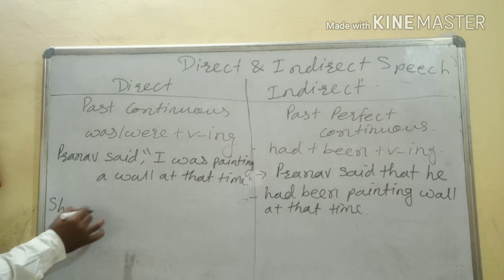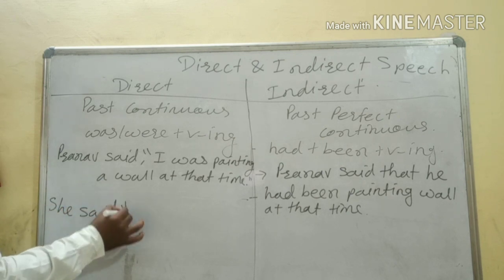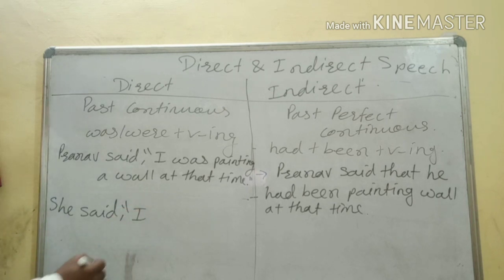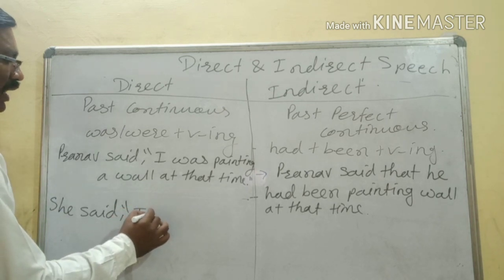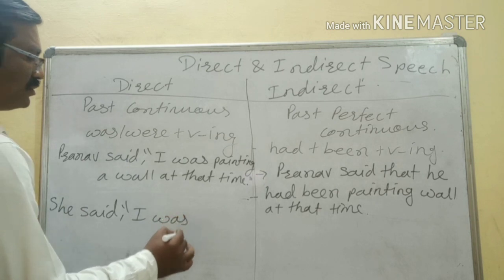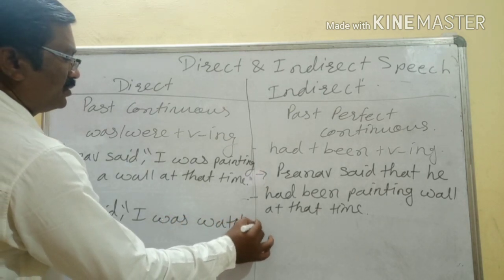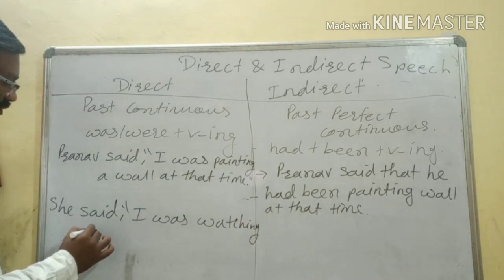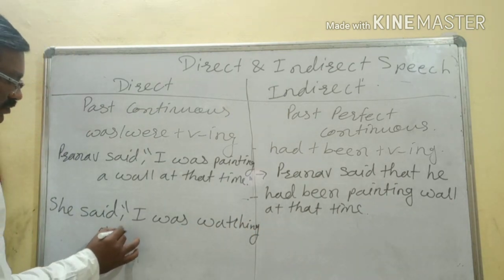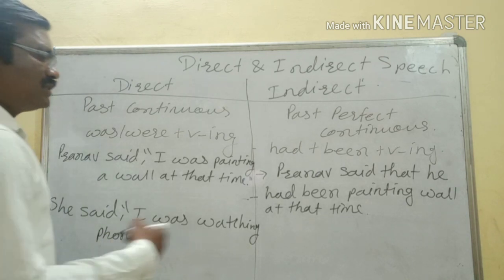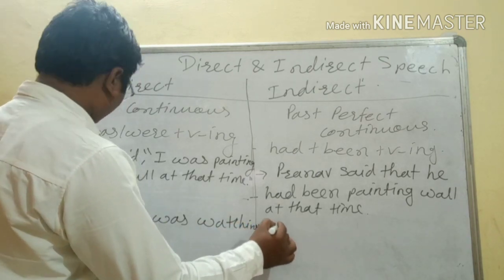She said, I was watching phone. Okay, I was watching phone. So this statement, how will it change here?